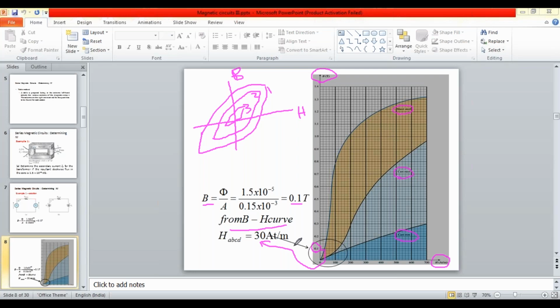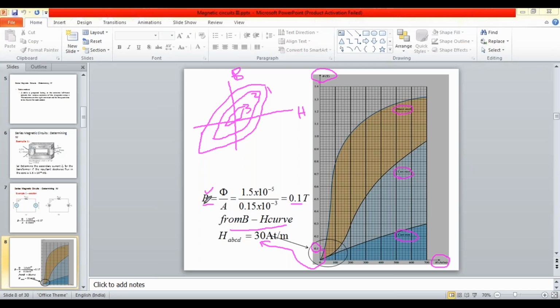Did you understand this one? Okay. So once again I repeat: first of all, you calculate the flux density.